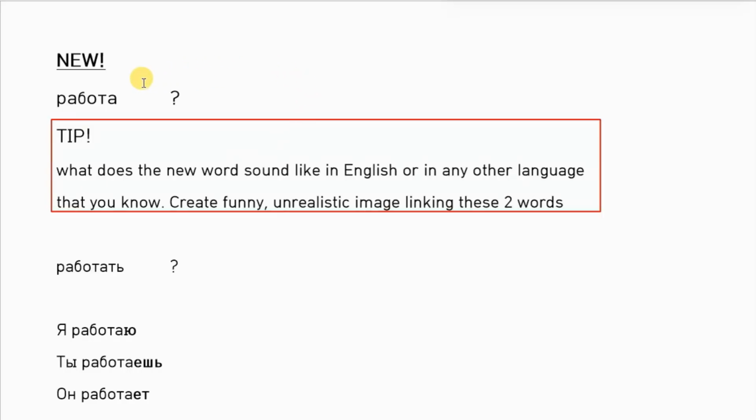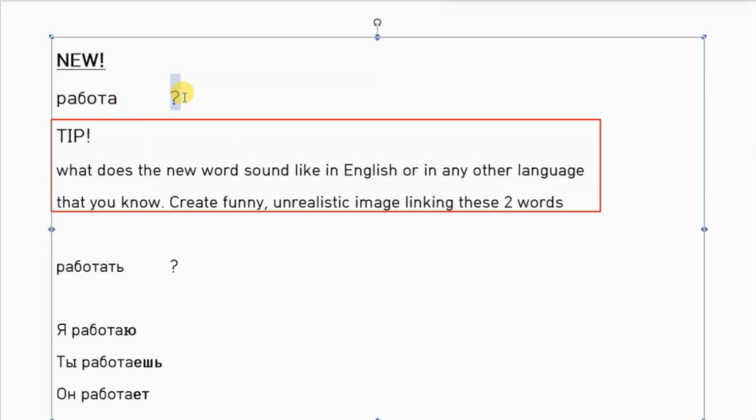Now, if it's clear, let's continue and learn the new word, работа. What do you think it sounds like? Работа. You will not guess it. It's work or job.